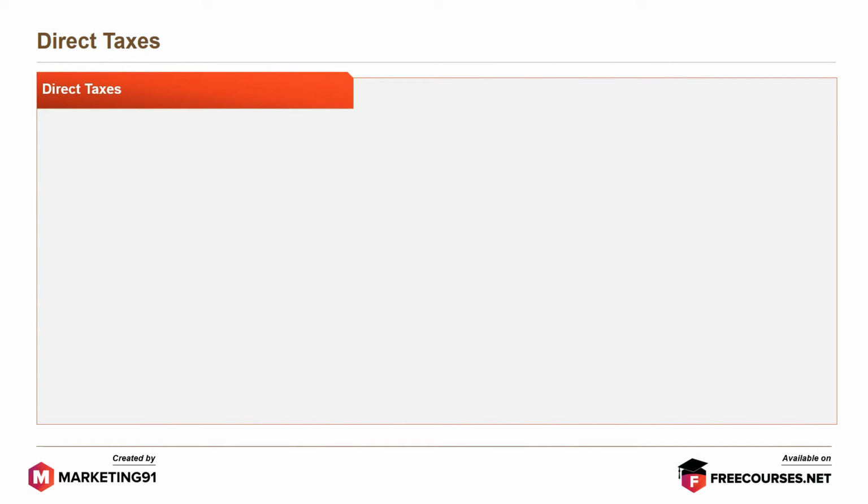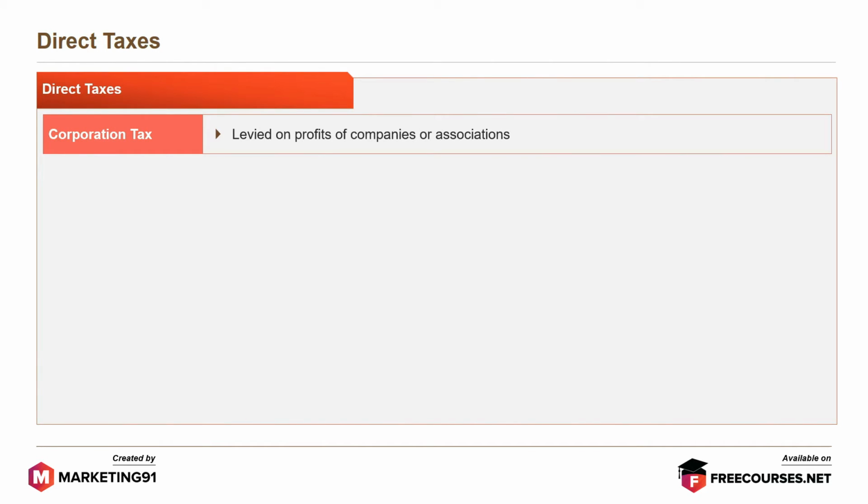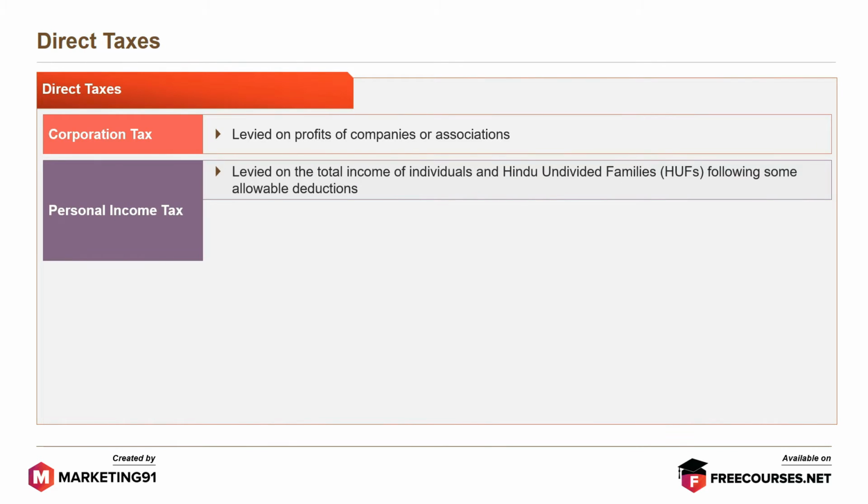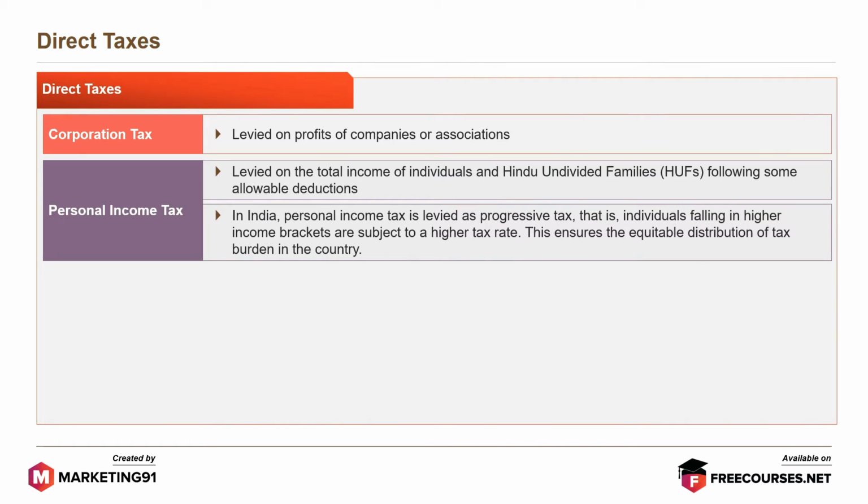Under direct taxes, corporation tax is levied on profits of companies or associations. Personal income tax is levied on the total income of individuals and Hindu undivided families or HUFs following some allowable deductions. In India, personal income tax is levied as progressive tax, that is, individuals falling in higher income brackets are subject to a higher tax rate. This ensures the equitable distribution of tax burden in the country.